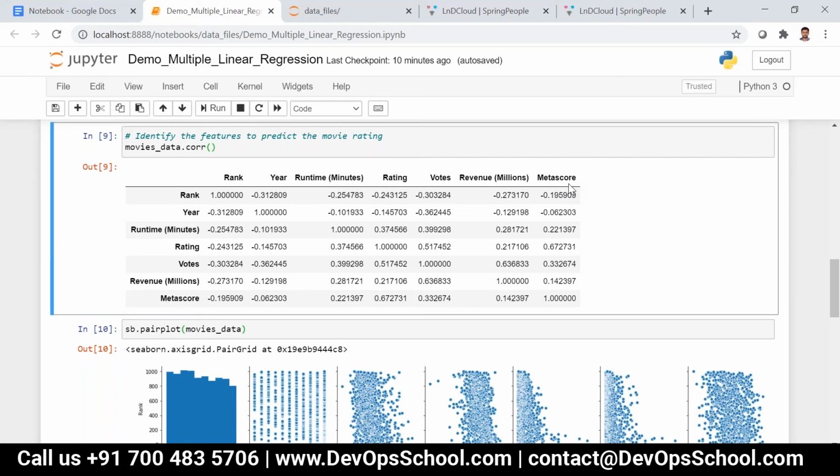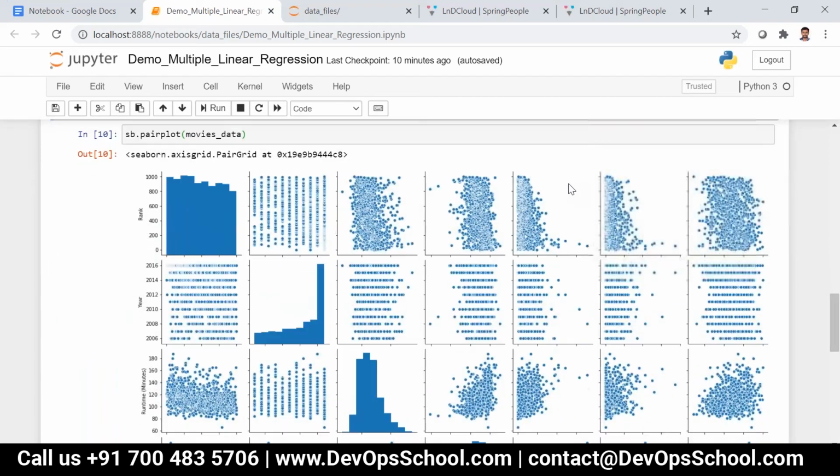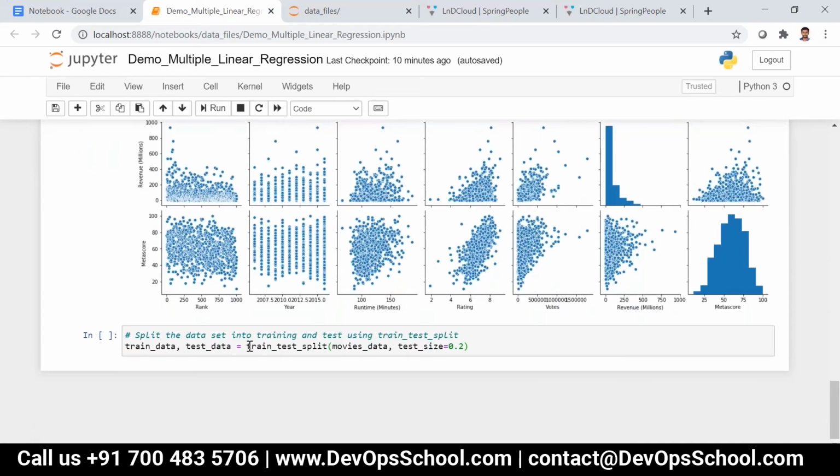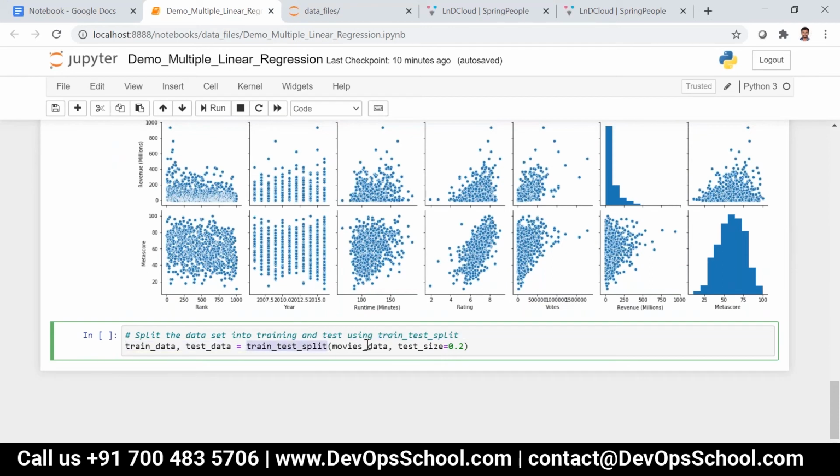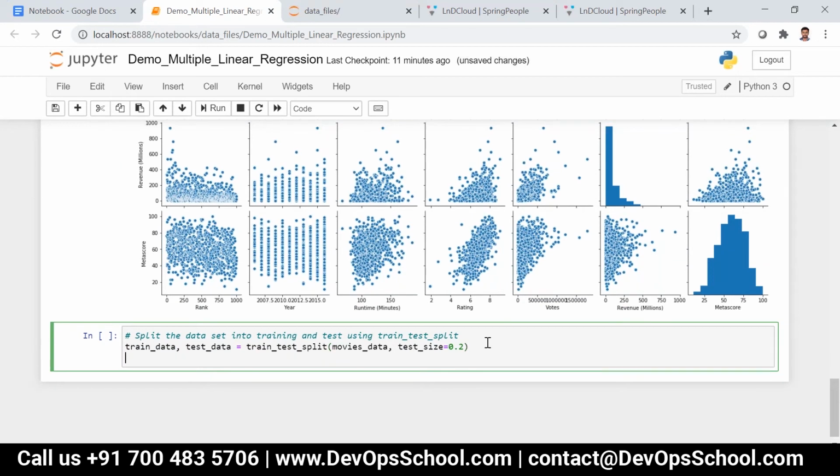Right. So now what we are doing here is train_test_split of movies_data, comma, test_size is equal to 0.2. Let's see what happens in this case. Let's see train_data.shape and then test_data.shape.